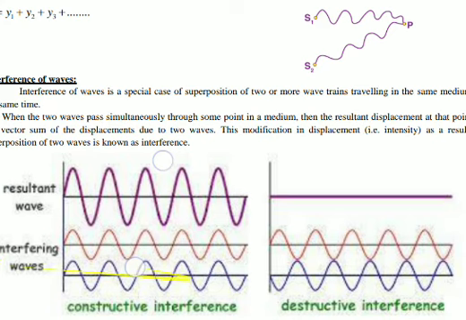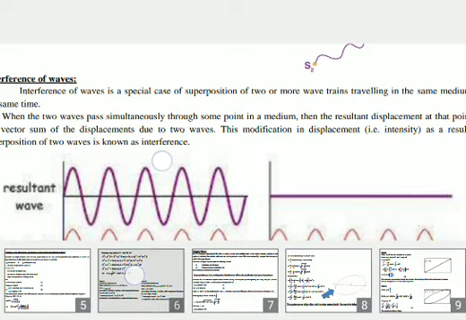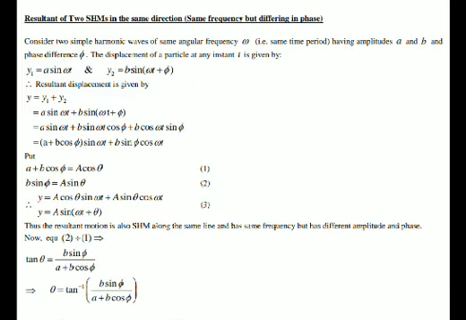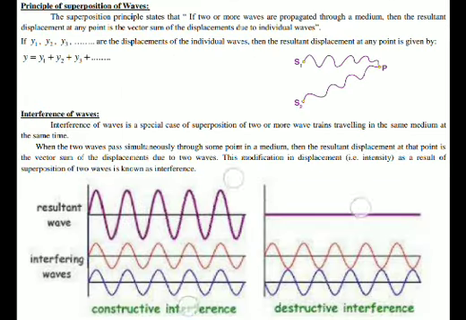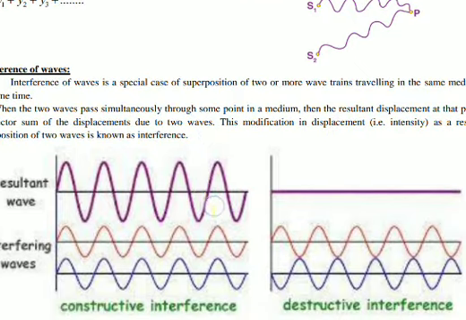Sometimes it may also happen that one wave is moving in this particular fashion, and another wave, you see, also starts from the origin but it is moving in the positive direction, while this wave also starts from the origin but moves in the negative direction. So when these two waves superimpose, the displacement produced by one wave will be in the positive direction and the displacement produced by the other wave will be in the negative direction.